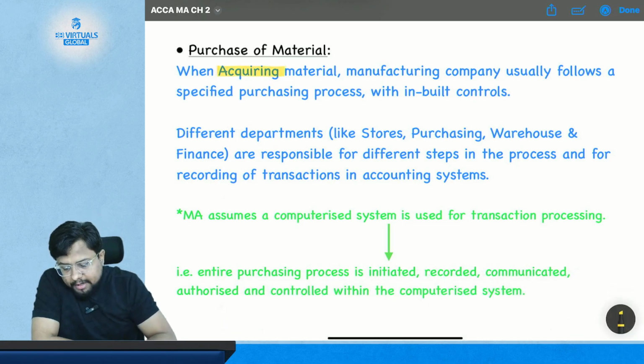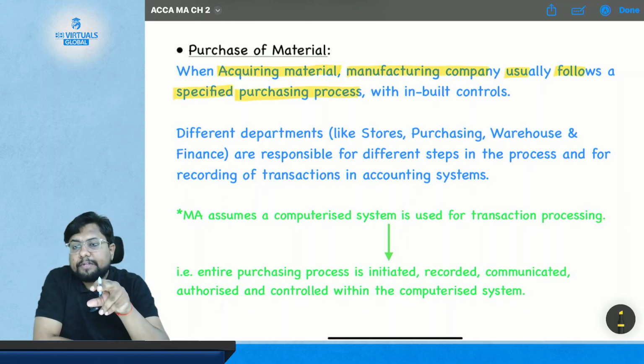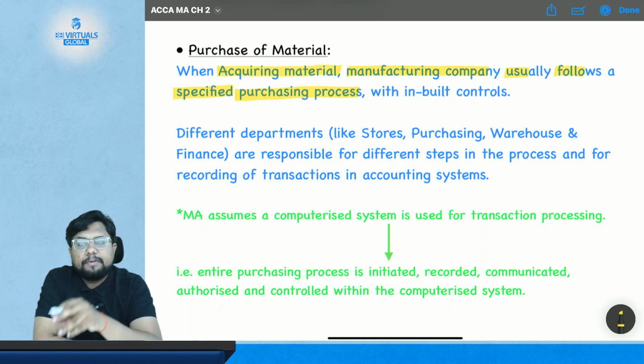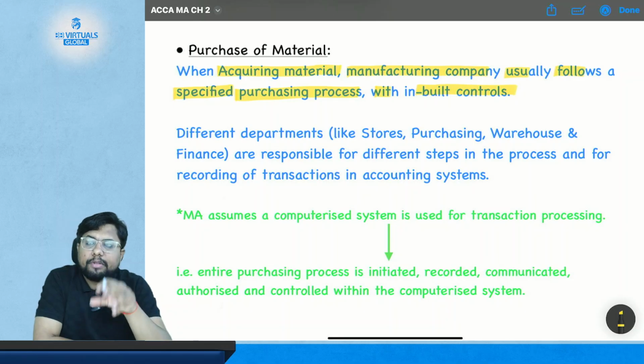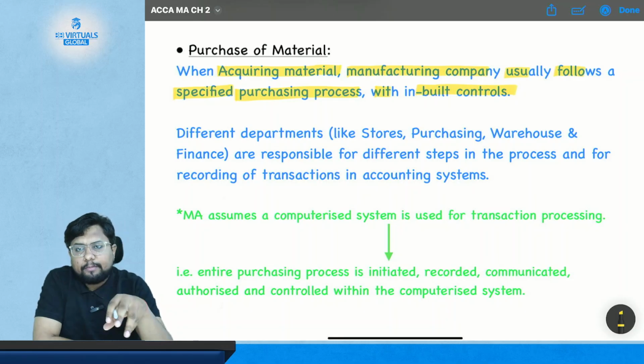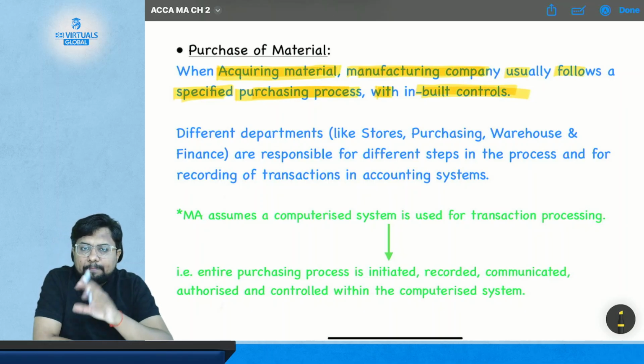When acquiring material, acquiring means purchasing the material, manufacturing companies usually follow a specified purchasing process, the same process which we have discussed just now, with inbuilt control. So there are inbuilt controls in the process itself, that we have already seen.